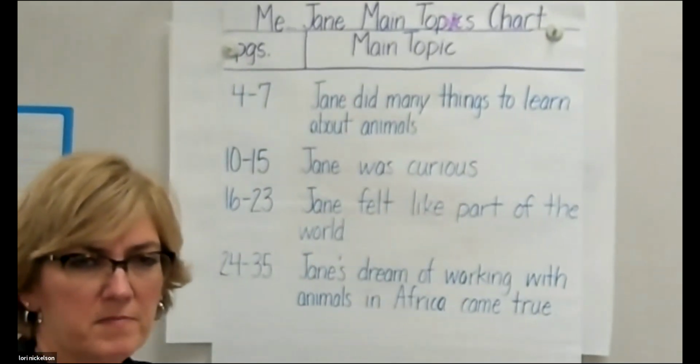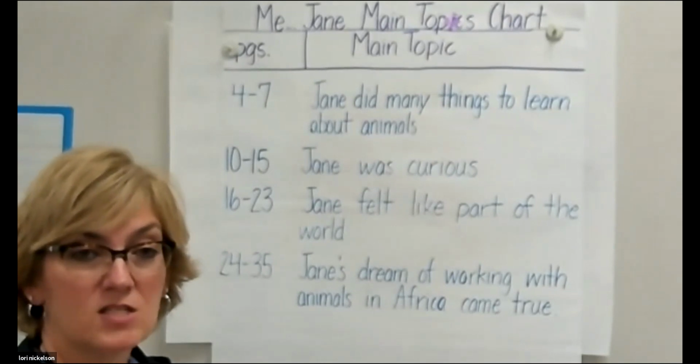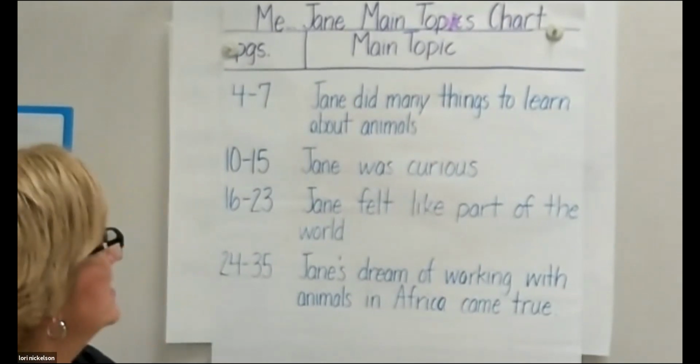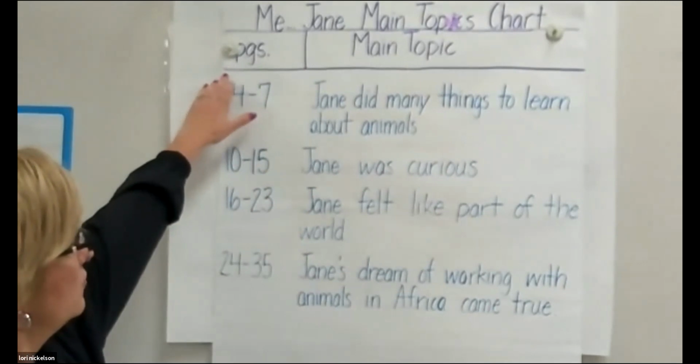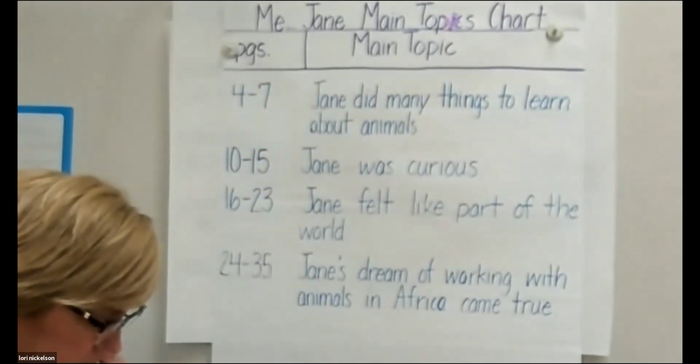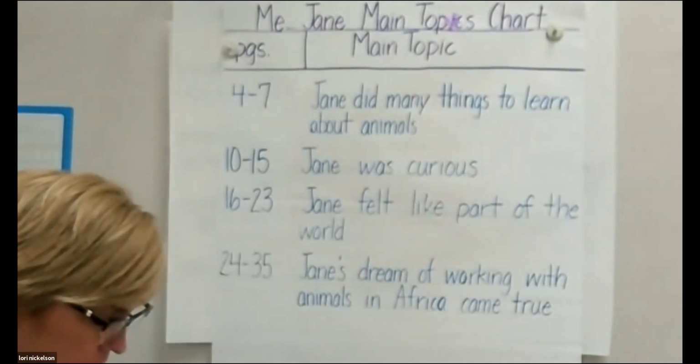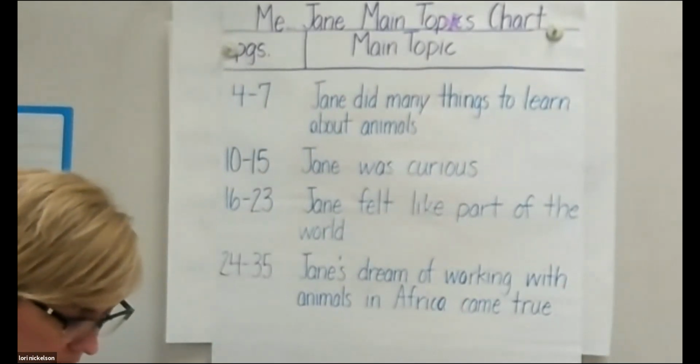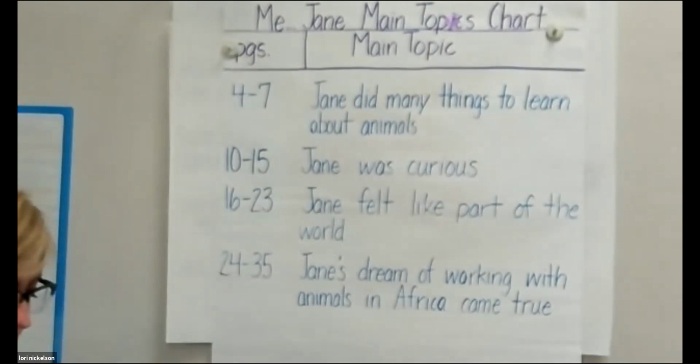This is the Me, Jane main topics chart, and it's got the pages that they're located on and the main topic. So we're going to review this to see if we can remember what the text was mostly about, and maybe help us figure out the essential meaning of this text.